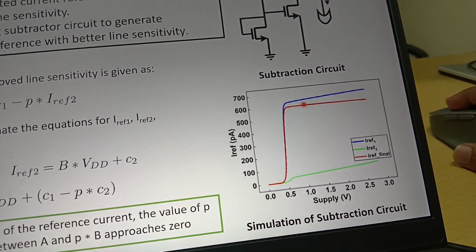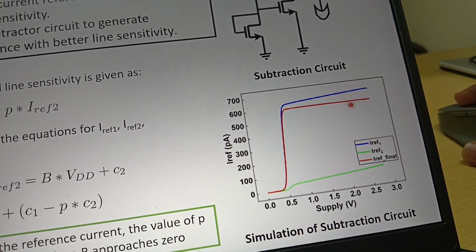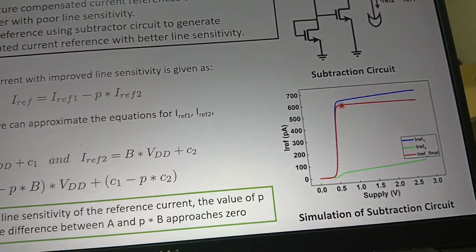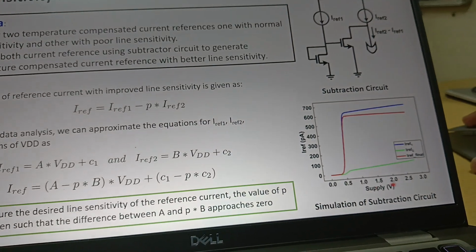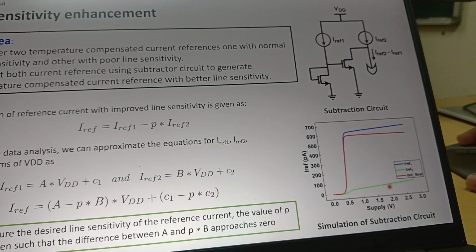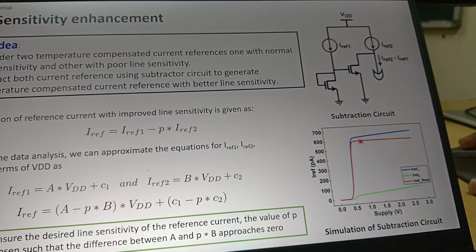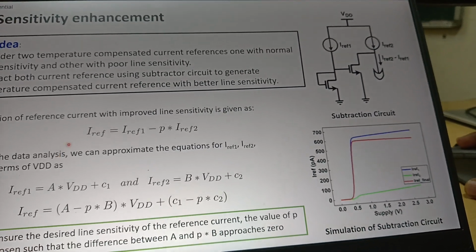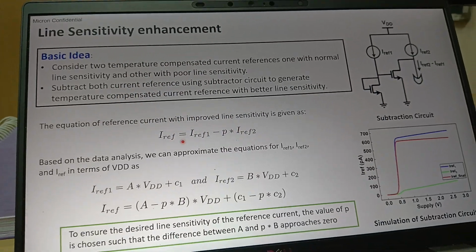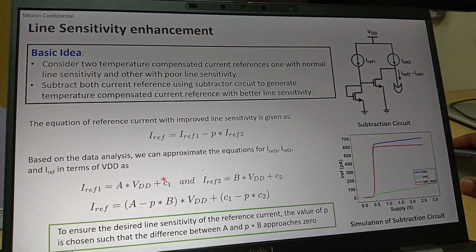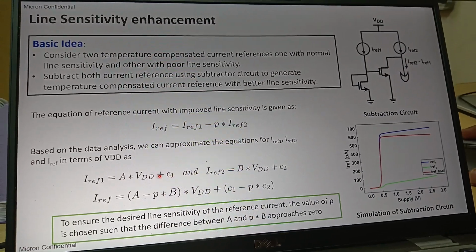The I reference final that we are getting is I reference 1 final, which is independent with respect to supply. If you see, earlier one is changing with respect to supply voltage, earlier two is changing very drastically with respect to supply voltage, but the final after subtraction that we are getting is independent with respect to supply voltage. If you see the maths also, we have here I reference 1 minus P into I reference 2, right? So we put some maths here.